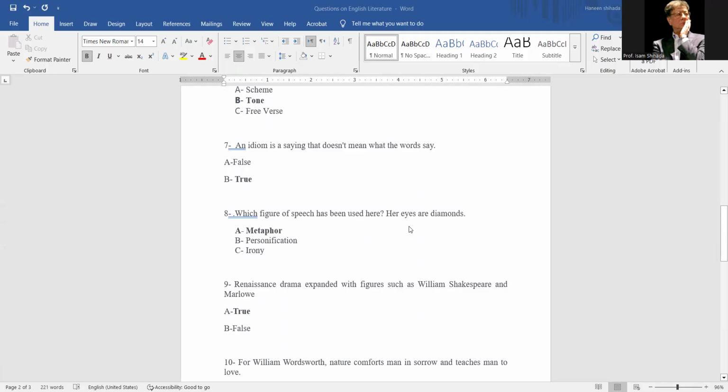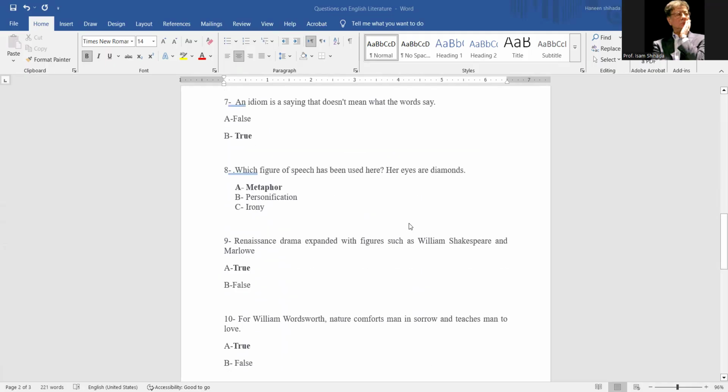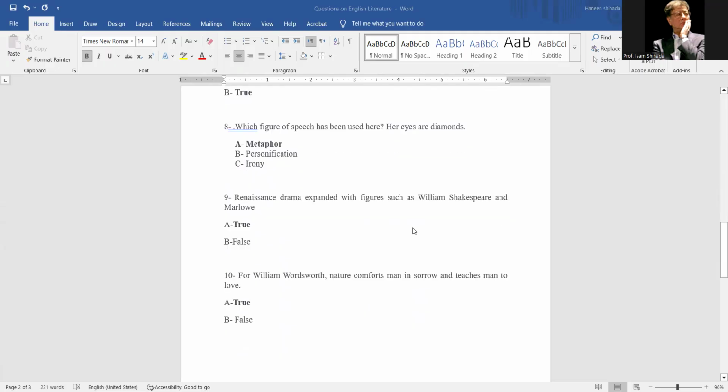Renaissance drama expanded with figures such as William Shakespeare and Marlowe. It is true. For William Wordsworth, here we talk about the Romantic age and era. Nature comforts man in sorrow and teaches man to love.